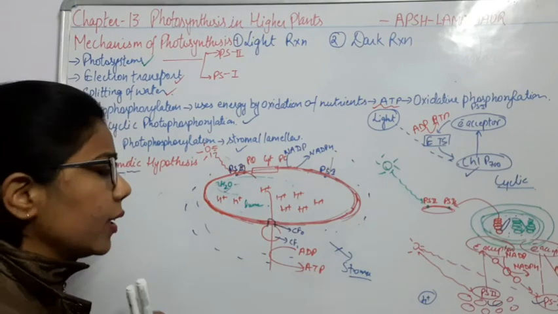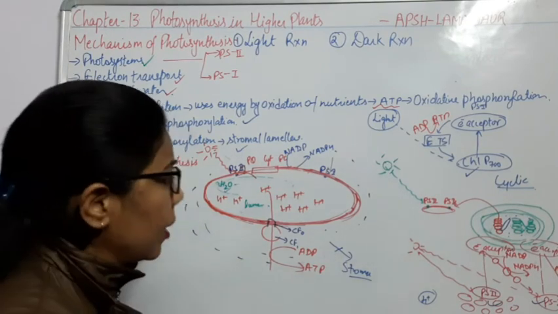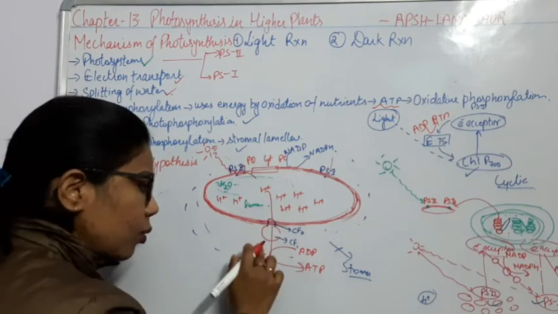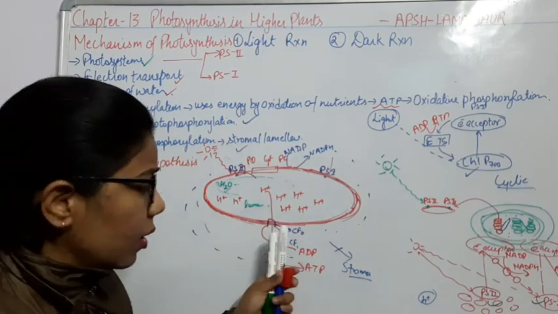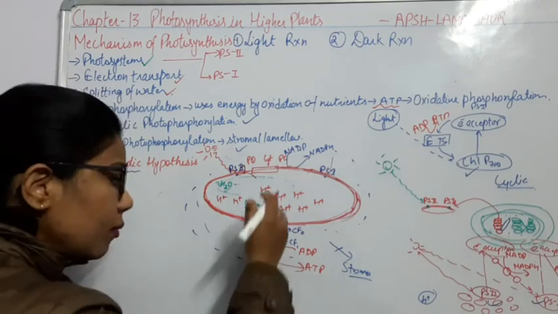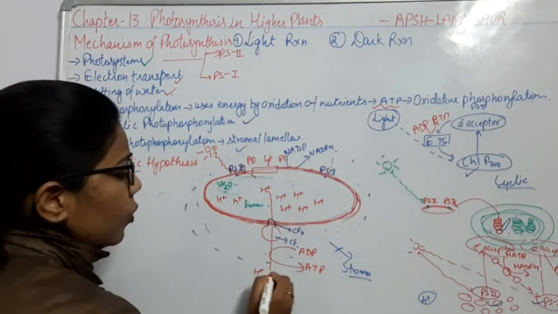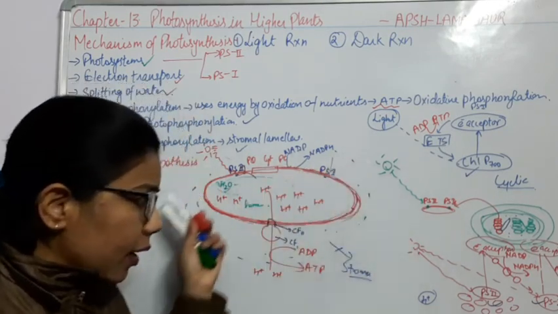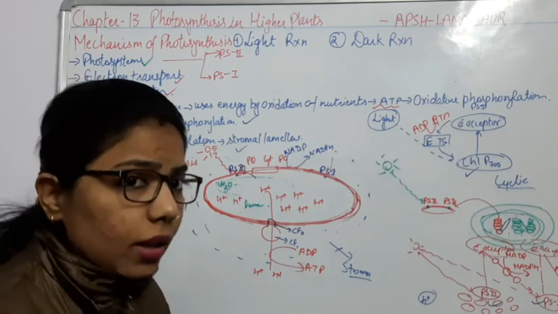So all the things are taking place at the same time. Here, the splitting of water releases protons and sends them through this ATP synthetase enzyme, or the CF0 and CF1, and releases protons towards the stroma. And the stroma is the matrix of the chloroplast, right?